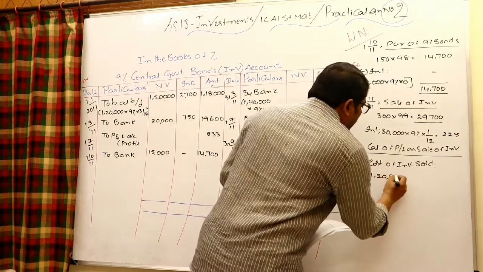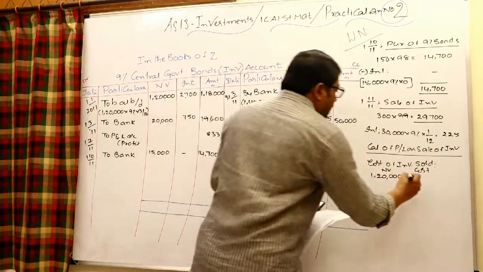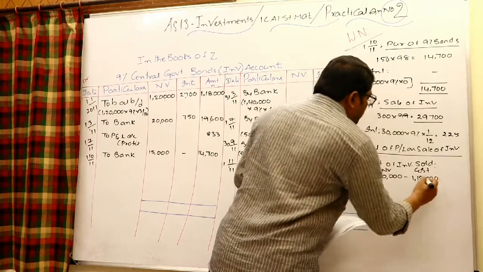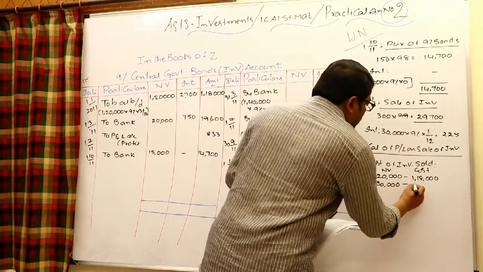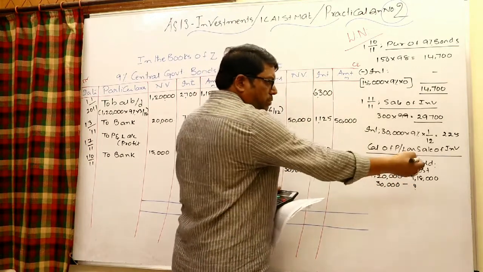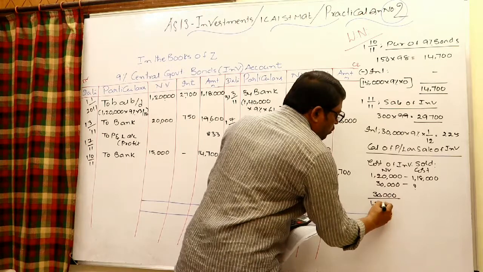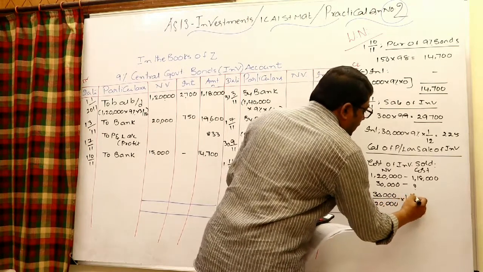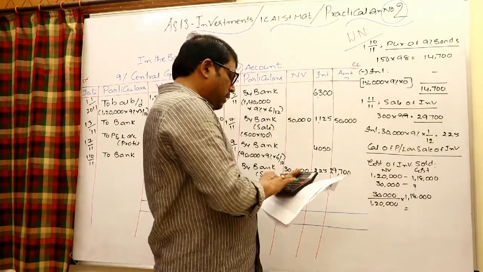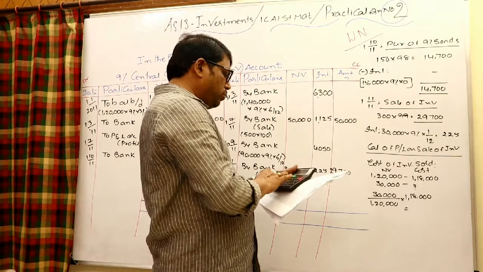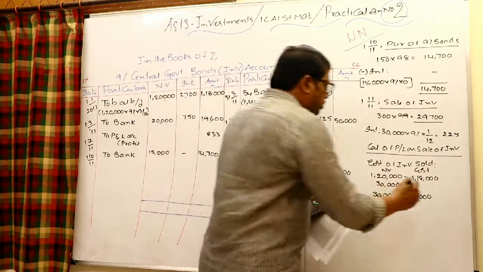Therefore 1,20,000 nominal value, cost incurred for them is 1,18,000. Now sold 30,000. Otherwise, for 1,200 investments, that much, for 300 investments, how much? You can work out in that way also, no problem. 30,000 by 1,20,000 into 1,18,000. Therefore 30,000 into 1,18,000 by 1,20,000, 29,500. Cost of investment sold is 29,500.